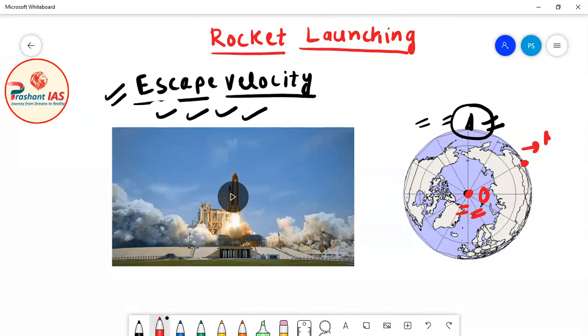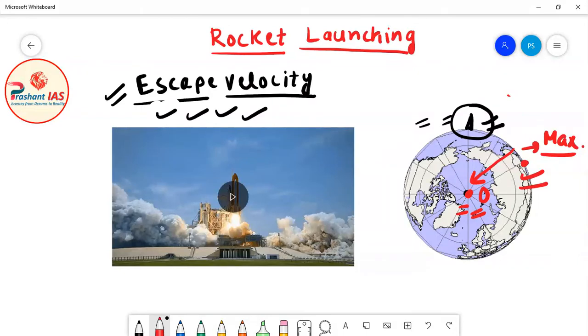This speed decreases from equator to pole. It is minimum at poles, which is 0, and maximum at the equator, which is roughly around 1670 kilometer per hour. So the linear speed of rotation of earth is minimum at poles and maximum at equator.